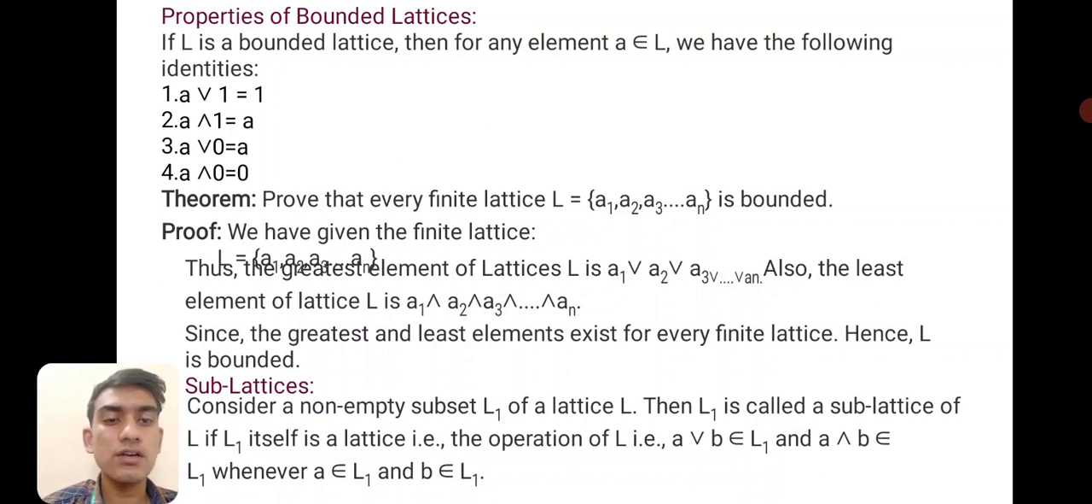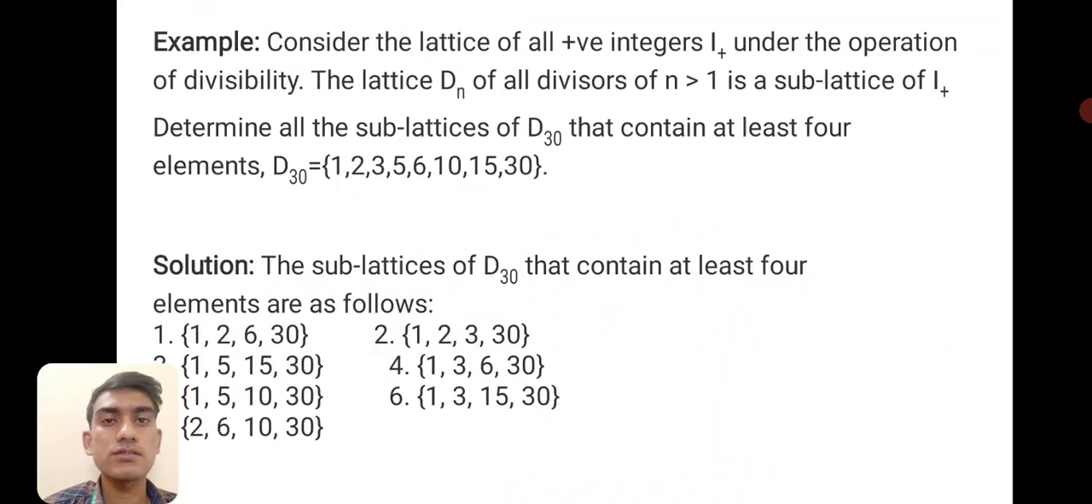Sublattice. Consider a non-empty subset L1 of lattice L. Then L1 is called a sublattice of L if L1 itself is a lattice under the operations of L, that is, A ∨ B belongs to L1 and A ∧ B belongs to L1 whenever A belongs to L1 and B belongs to L1. Example: considering the lattice of all positive integers under the operation of divisibility, the lattice Dn of all divisors of n greater than 1 is a sublattice of the positive integers.